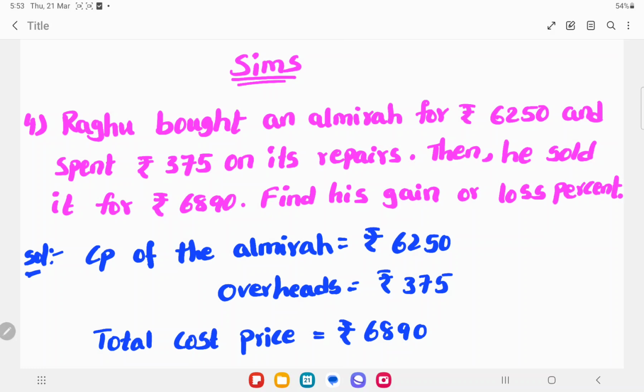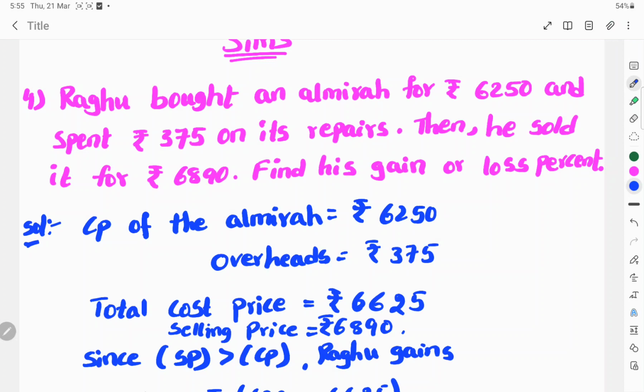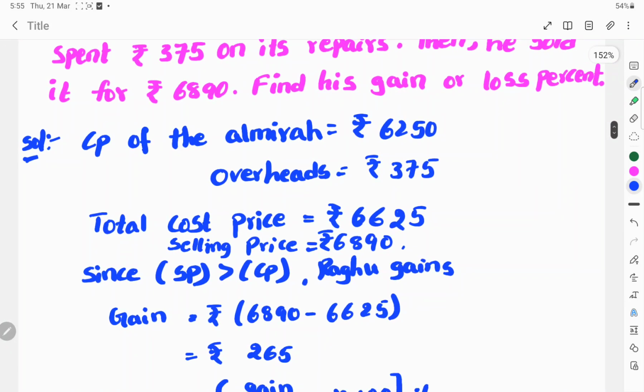Cost price of almirah is 6,250 rupees. Overheads, meaning repairs, is 375 rupees. So total cost price is 6,625 rupees. So selling price is 6,890 rupees. Here we clearly know that 6,890 is more than 6,625. Since selling price is greater than the cost price, Raghu gains.